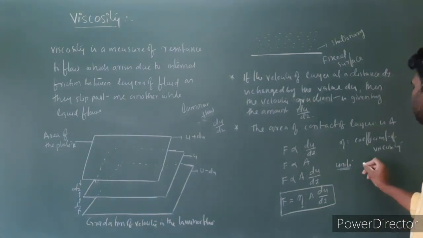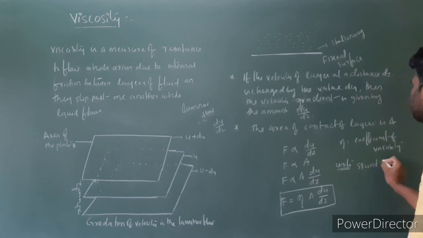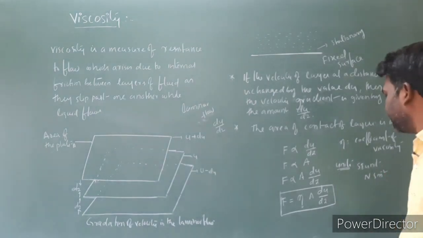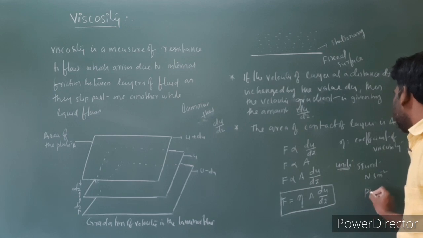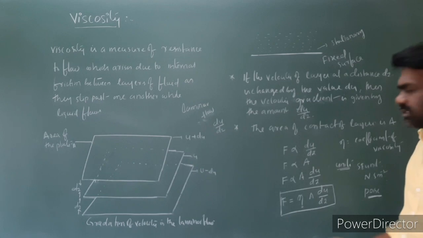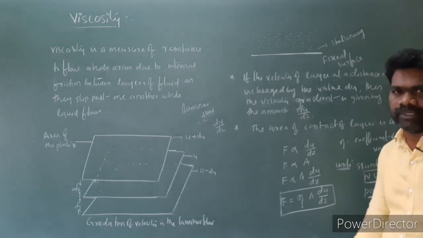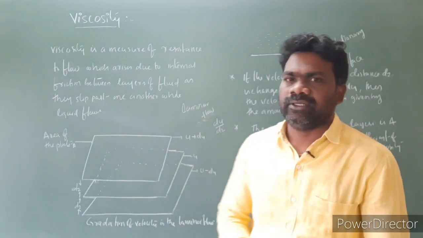The units of the coefficient of viscosity: in the SI system, the unit is Newton second per meter square, or Newton second meter inverse squared. In the CGS system, the unit is Poise. So these are the units of viscosity. So this is viscosity.